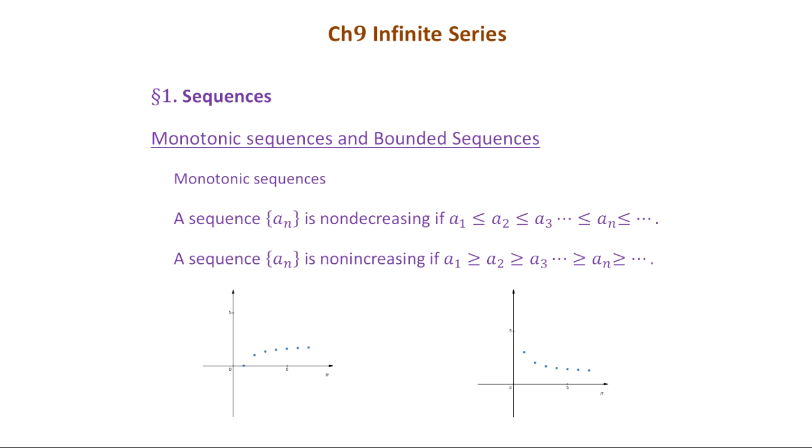Another case is a non-increasing sequence. It could decrease or could stay the same. The inequalities will be a1 greater than or equal to a2, greater than or equal to a3, and so on. So it goes down basically. If you plot the sequence in the graph, it's just like the graph on the right below. Those two cases are monotonic. It's either increasing or decreasing for all the terms.